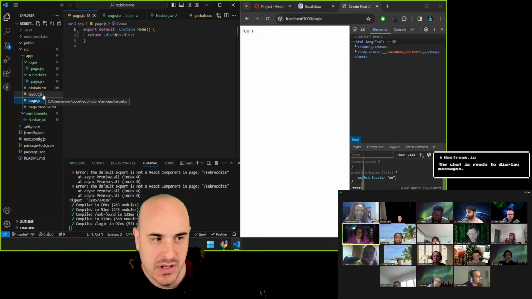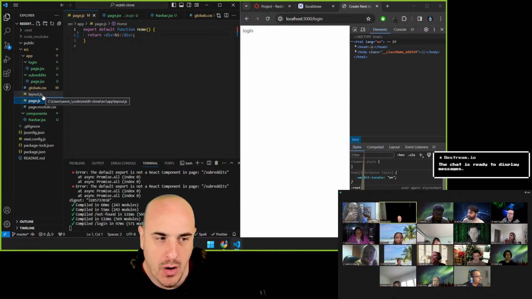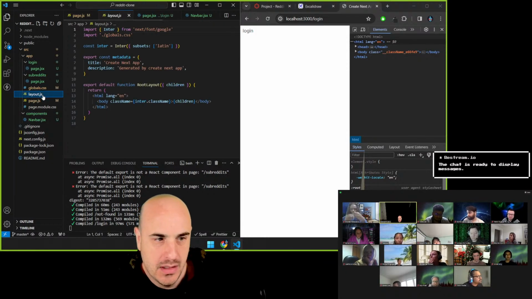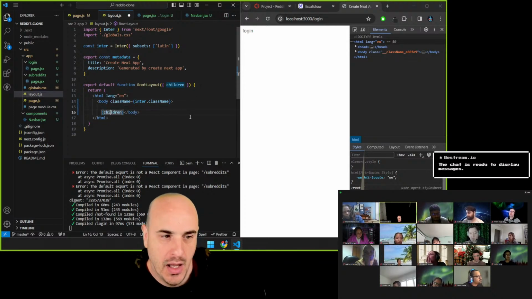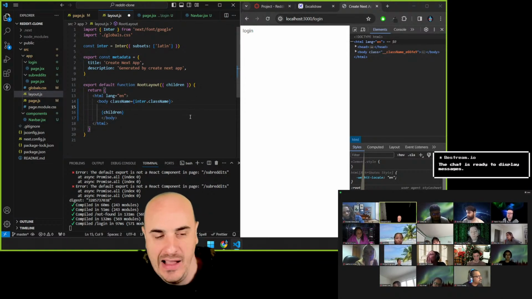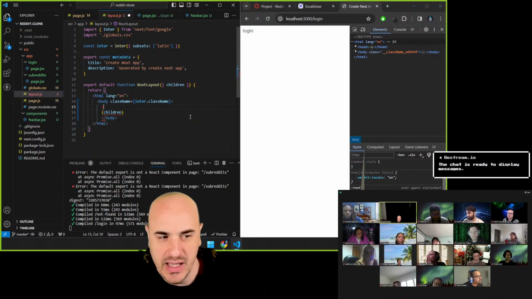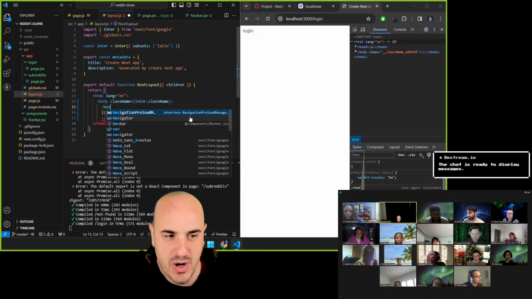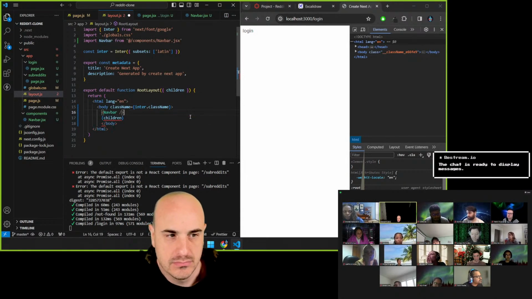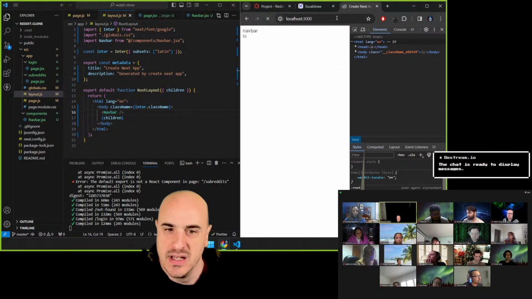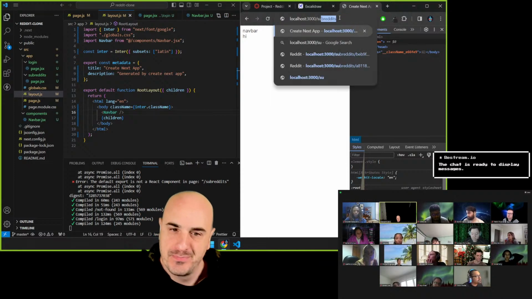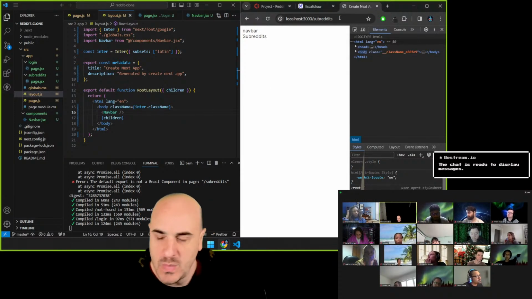Yeah. So we have a special file called the layout that's, unlike pages, is always going to be rendered, right? So in layout, if we want a component to always show up, this is the file that enables that. So in here, we can import our navbar. And now navbar will always show up regardless of the path, right? Questions on that?